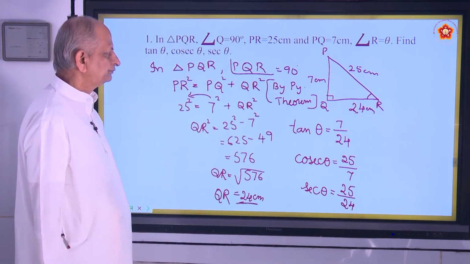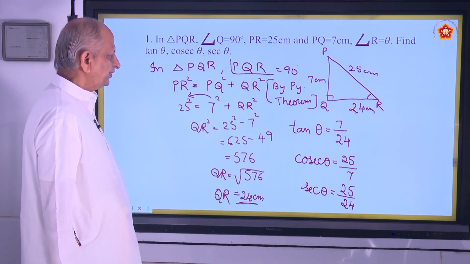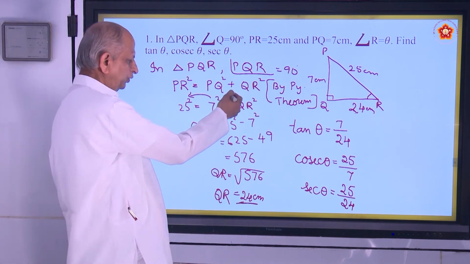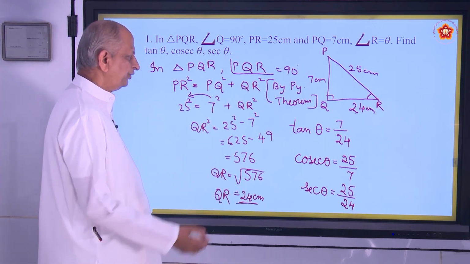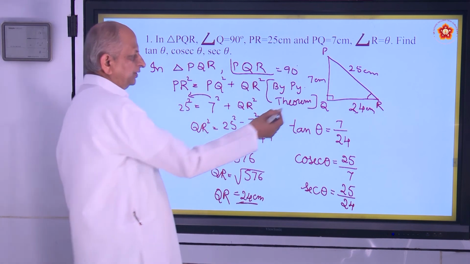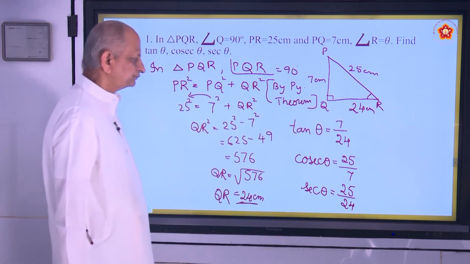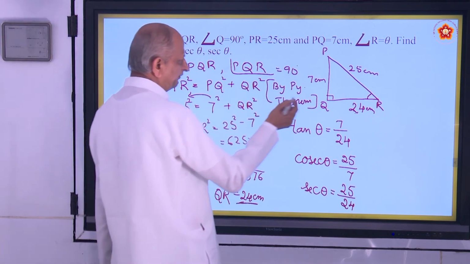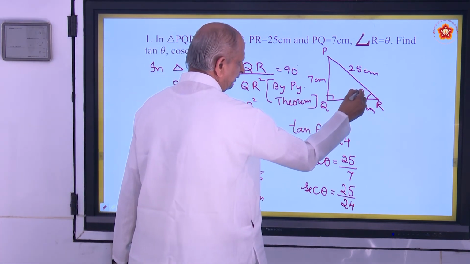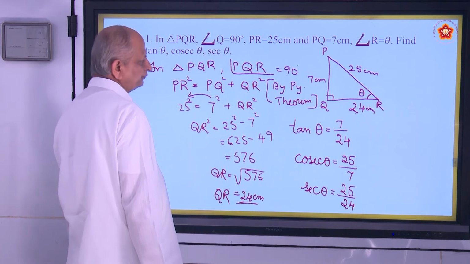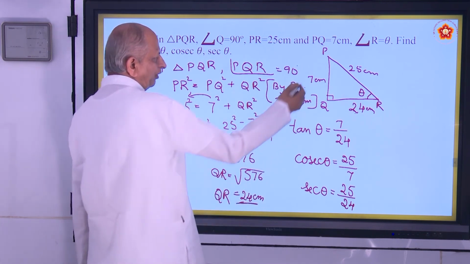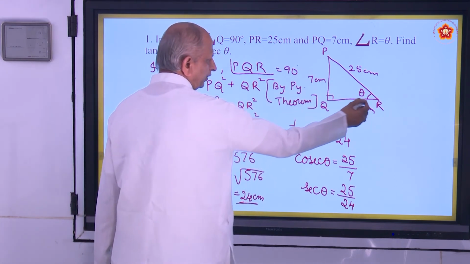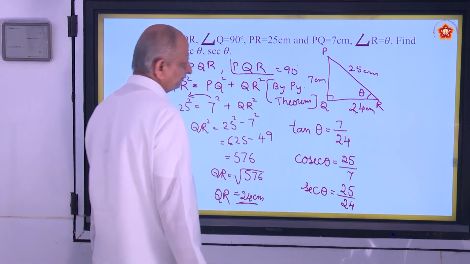Is it alright? Once again, you see, you have to find out QR by using Pythagoras theorem. You get the value for QR. Then you have to write the different ratios, namely tan theta. For example, this angle we call it as theta. Tan theta is opposite side, PQ by QR, 7 by 24.